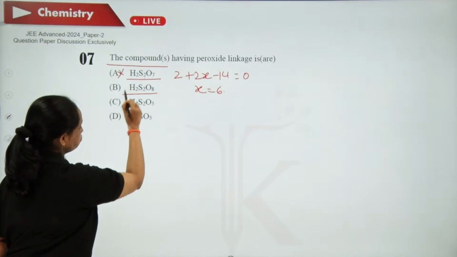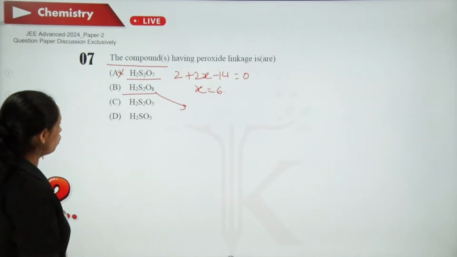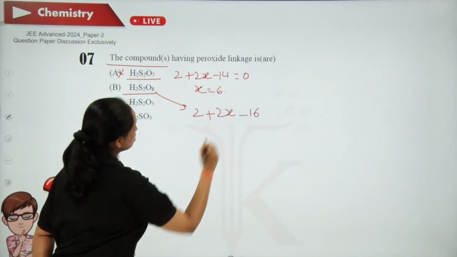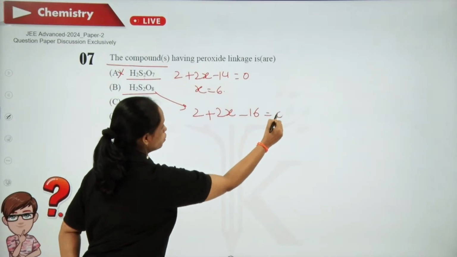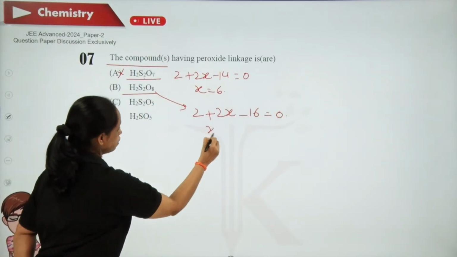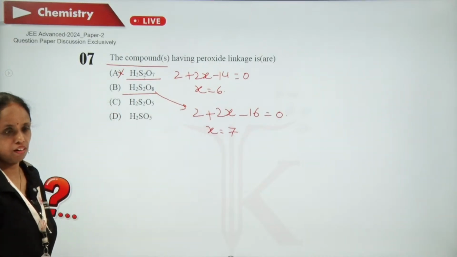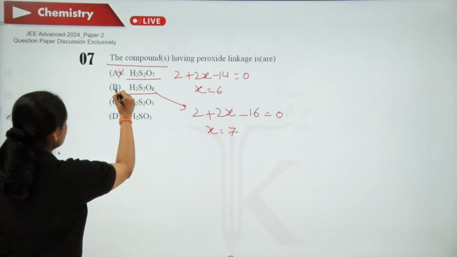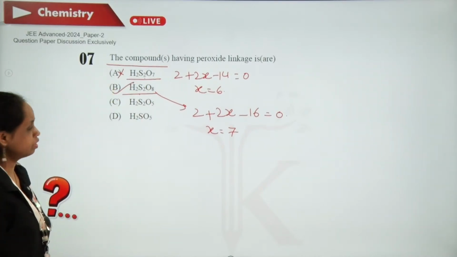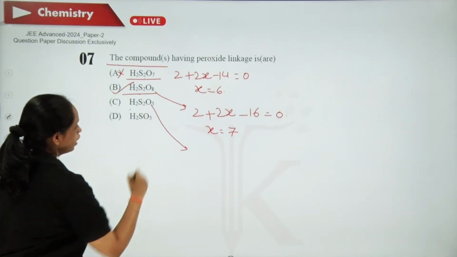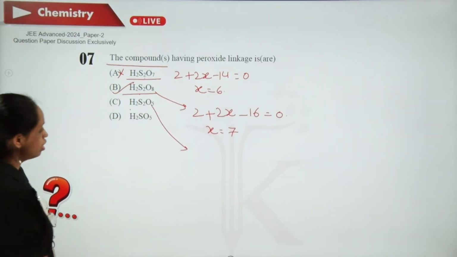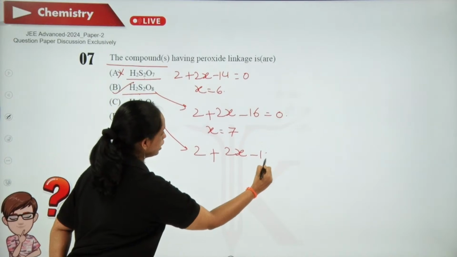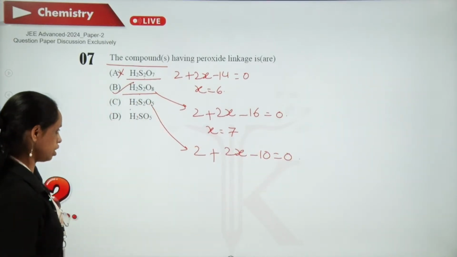Now, here, when you do the calculation, 2 + 2x - 16 = 0. So, x will become 7. So, it is more than 6, that is the group number of sulfur. So, there is a peroxy linkage here. Now, H2S2O5. So, 2 + 2x - 10 = 0.